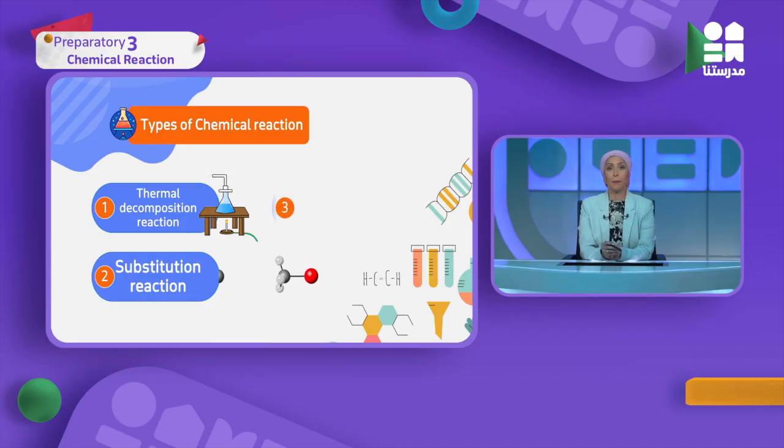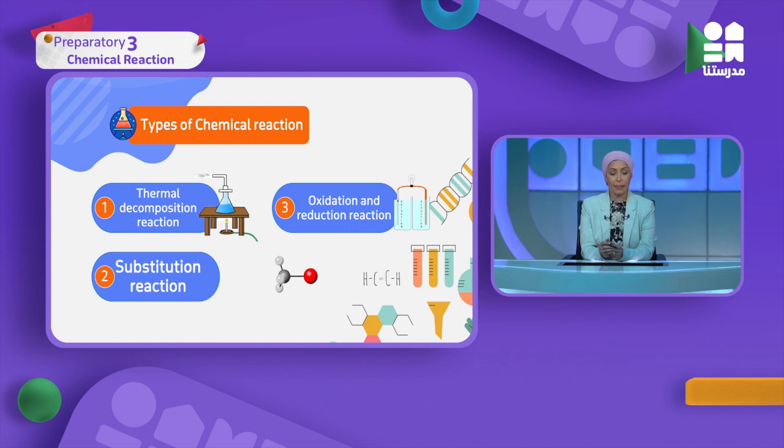Okay, the second type is the substitution reaction. And the substitution reaction, from its word, means something will substitute another chemical. We are going to see it in details. And the third one is called oxidation reduction reaction, and we are going to discuss it in details. Now let's go together and see the first type in details, which is our lesson of today, the thermal decomposition. Let's start to see it together.